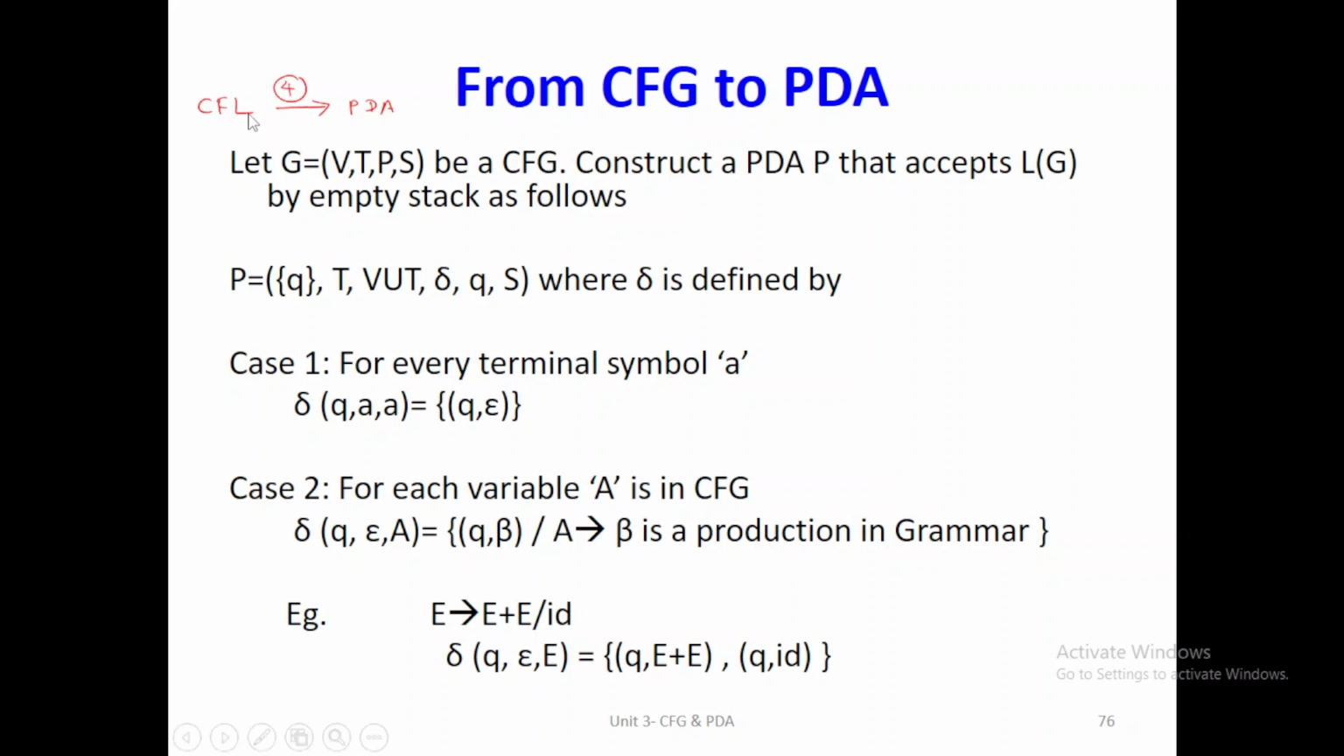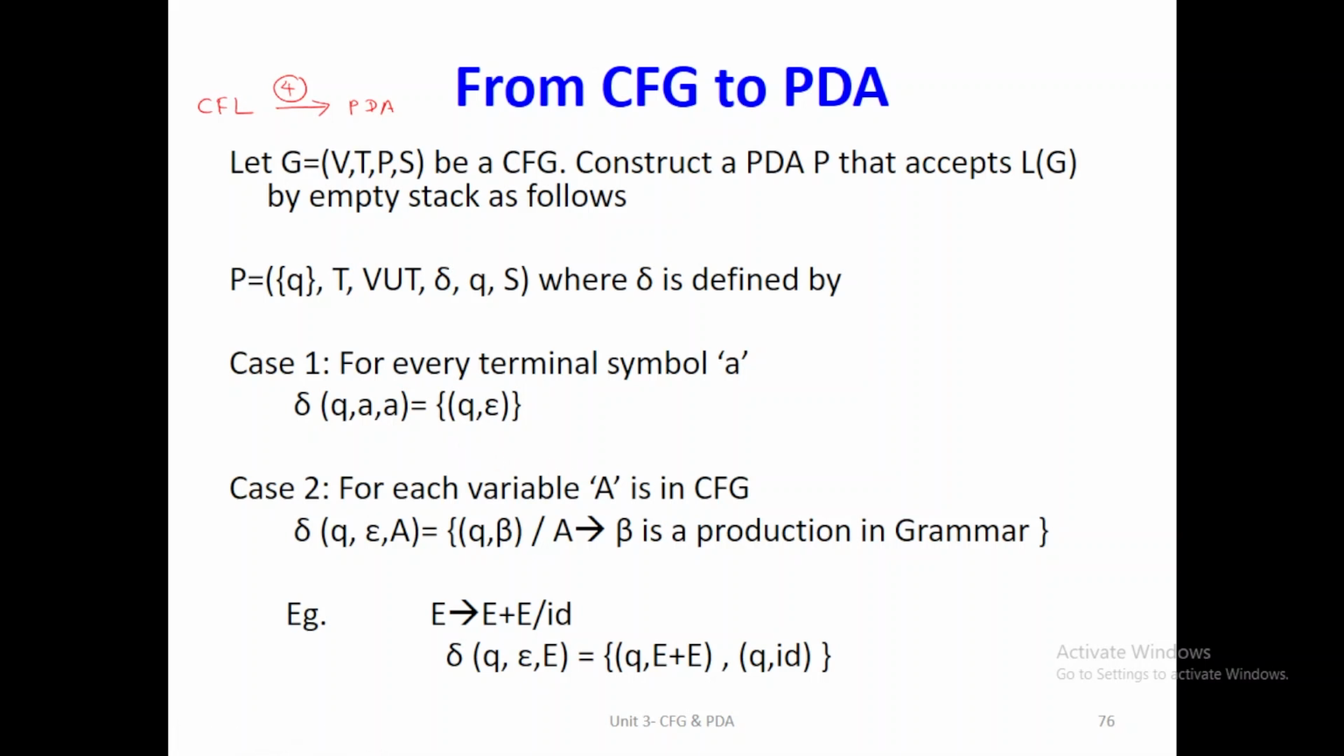Instead of a CFL, if they give a CFG, how do we construct a PDA? Let G be a context-free grammar which contains 4 parameters. If we want to construct a PDA that should also accept that particular grammar, that is L(G), by empty stack, with the following conditions. So how can we write it? By using 2 different cases, we can produce a PDA notation.